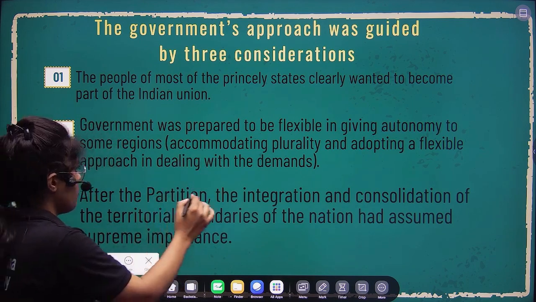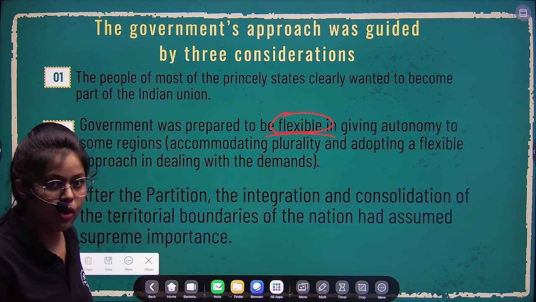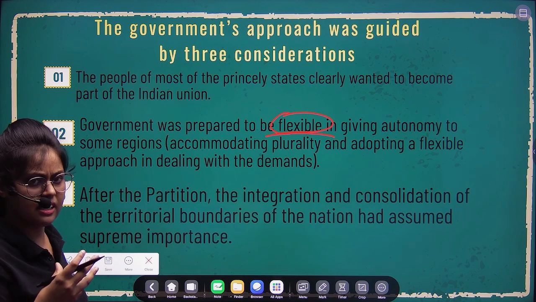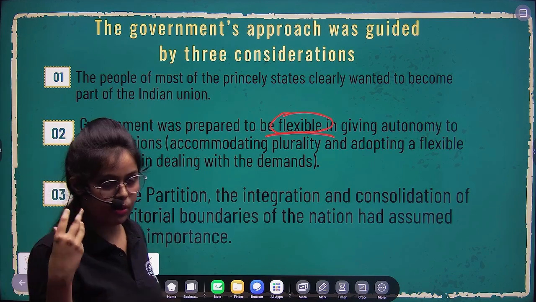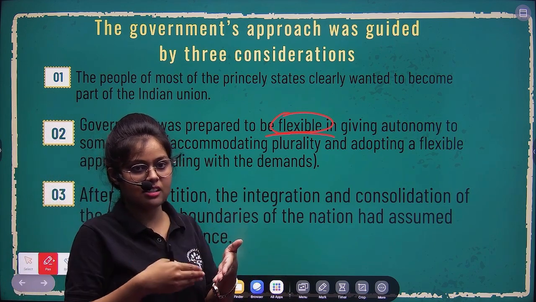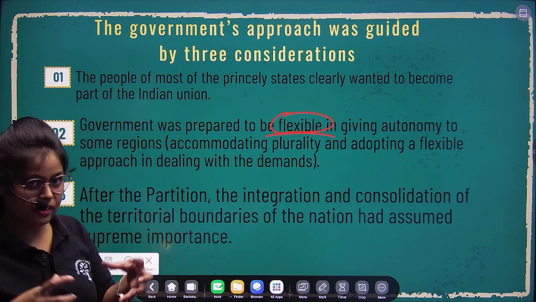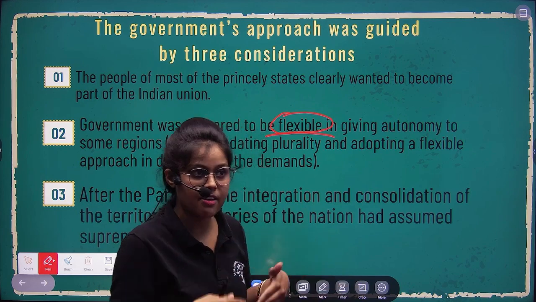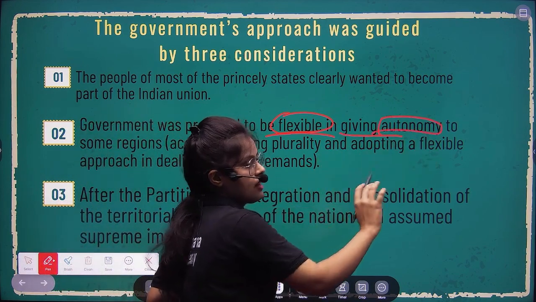What do you mean by flexible approach? It means that they were ready to give them autonomy. And what is autonomy? It's a kind of certain facilities. Likewise, in the colonial period, they have given the foreign policies and the other things are managed by the colonial people, but the internal matters are somehow managed by the princely states. So that was the autonomy. In the same way, they were willing to give them autonomy, that you can manage your internal affairs.